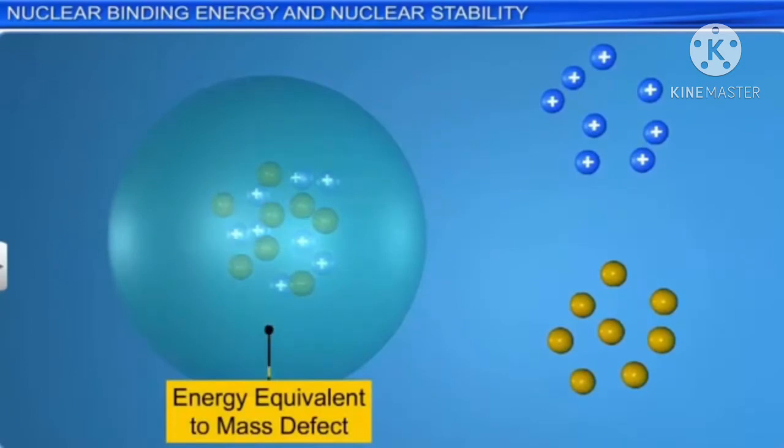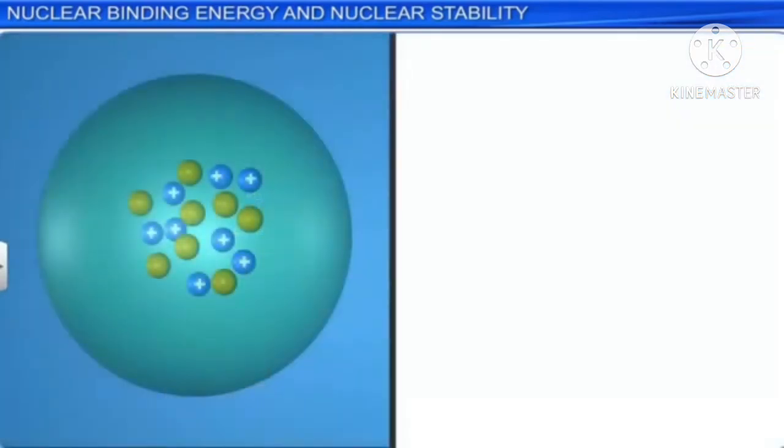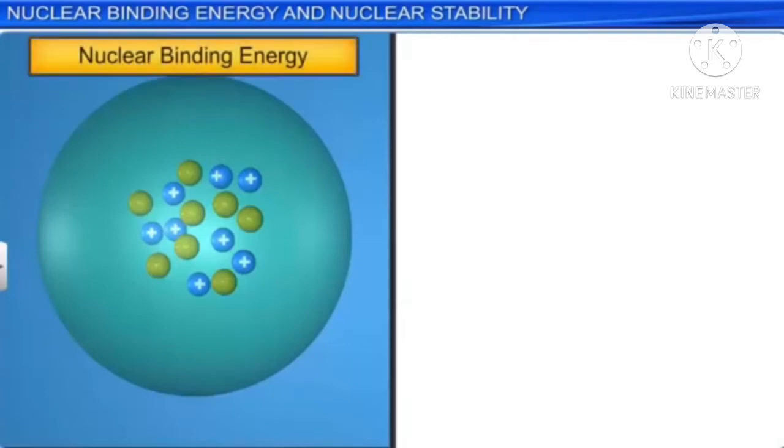The energy equivalent to the mass defect is obtained by Einstein's mass-energy relation. This energy is called the binding energy and is denoted by E_B is equal to delta M into c², if delta M is taken in kilogram.